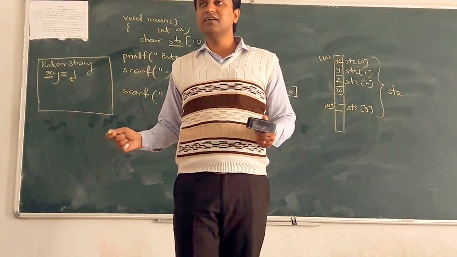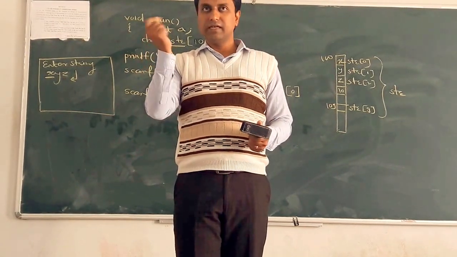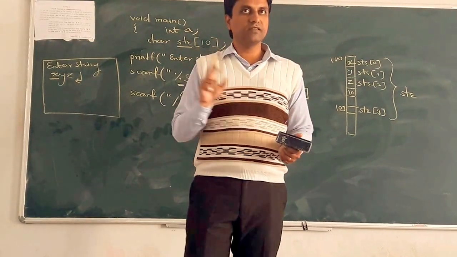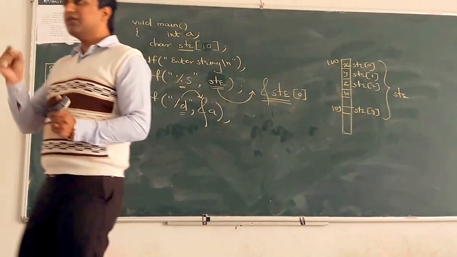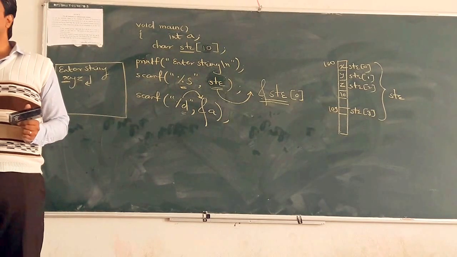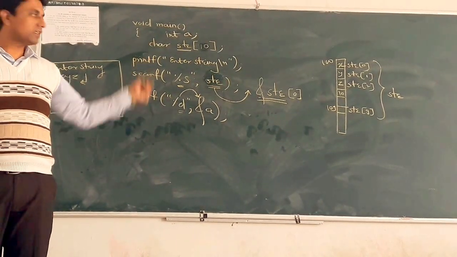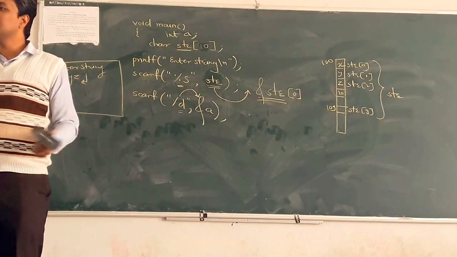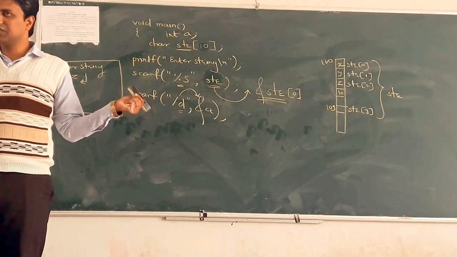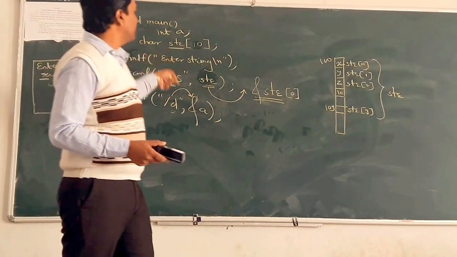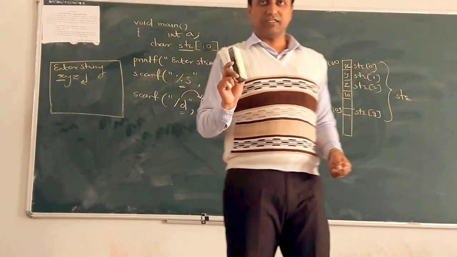Clear? What is the thinking behind that? Why don't we write ampersand? Because every time we have to think why we don't write the ampersand, while for all other variables we must write the ampersand. Okay, clear? So that way we can dynamically initialize the string.